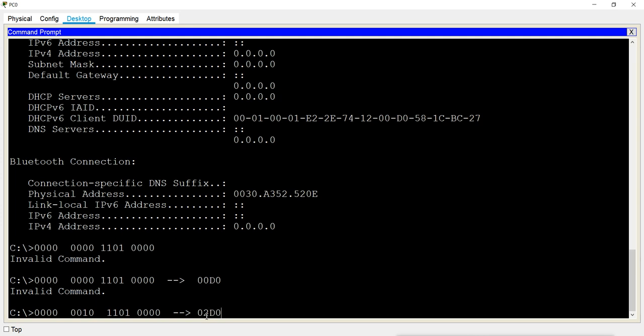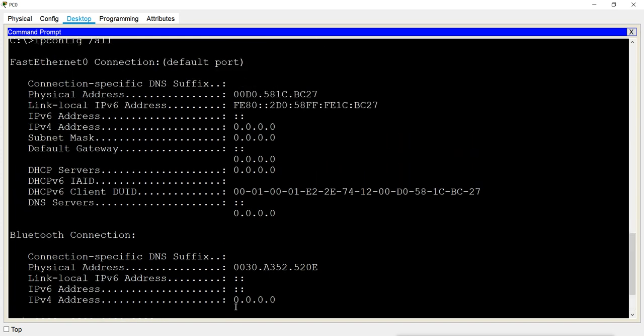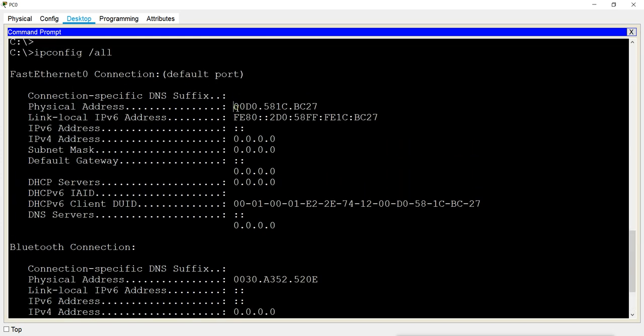So this one becomes this, after flipping the seventh bit. So you can see here, this becomes this, and it omits the leading 0 and directly writes 2D0.